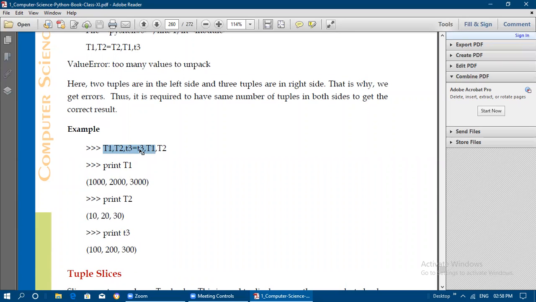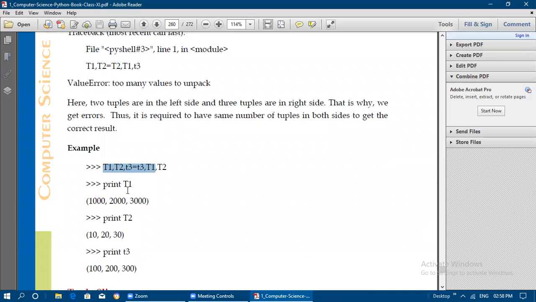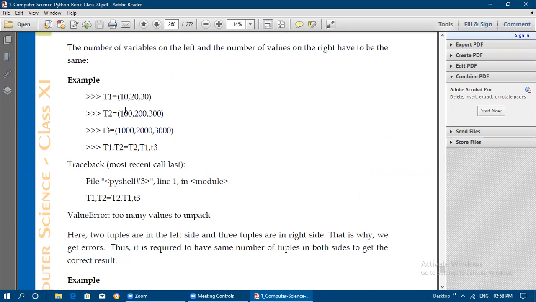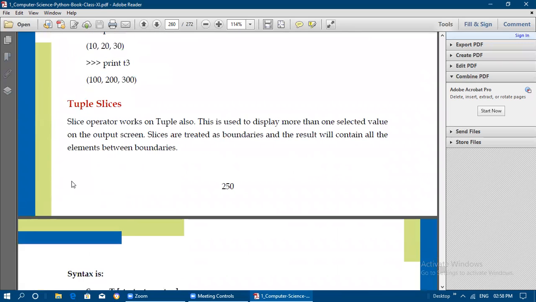So t1 is assigned with t3, t2 is assigned with t1 and t3 is assigned with t2. Whatever t3 is having will be printed for t1. So print t1 gives 1000, 2000, 3000. If you print t2, 10, 20, 30 will be printed. If you print t3, 100, 200, 300 will be printed because we have assigned t2 to t3. Okay, next we will see tuple slices in the next video. Thank you.